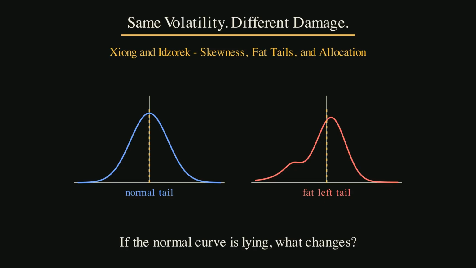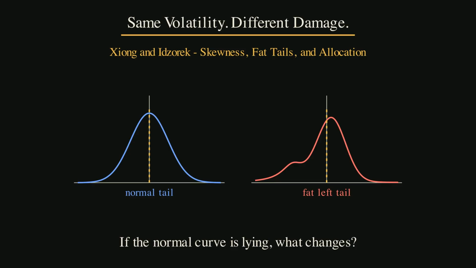That is the problem James Xiong and Thomas Idzorek studied in 2011. They asked what happens when an asset allocation model stops pretending that returns are bell-shaped. Real returns are often skewed. That means the bad side and the good side are not mirror images. Real returns also have fat tails. That means extreme losses happen more often than a normal curve predicts.